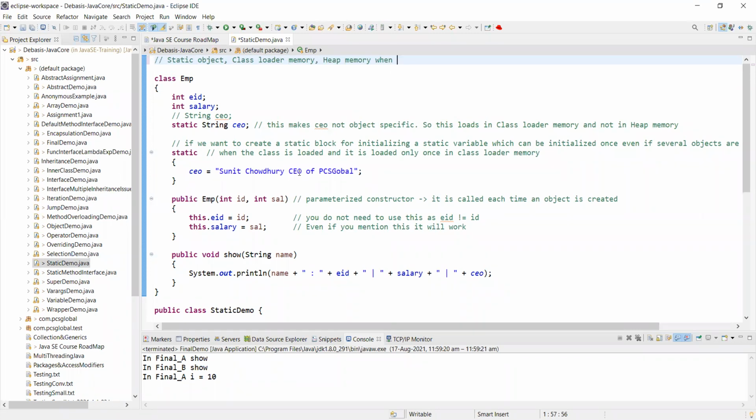Yes, sir. So heap memory: whenever you instantiate an object with the constructor, what will it do? It will allocate memory on the heap.